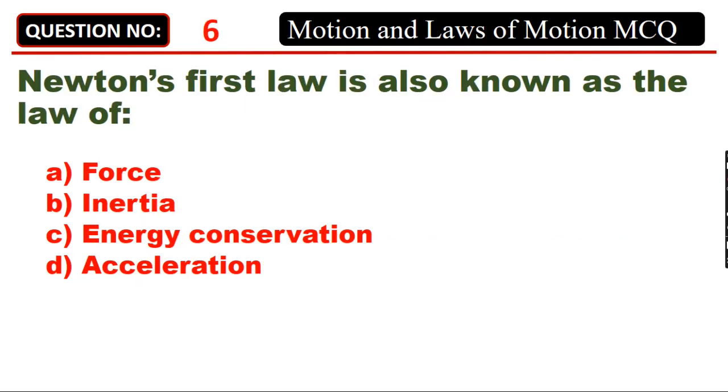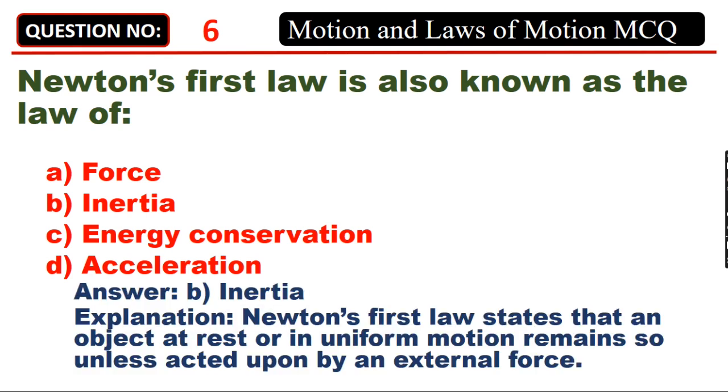Newton's first law is also known as the law of A. Force. B. Inertia. C. Energy conservation. D. Acceleration. Answer: B. Inertia. Newton's first law states that an object at rest or in uniform motion remains so unless acted upon by an external force.